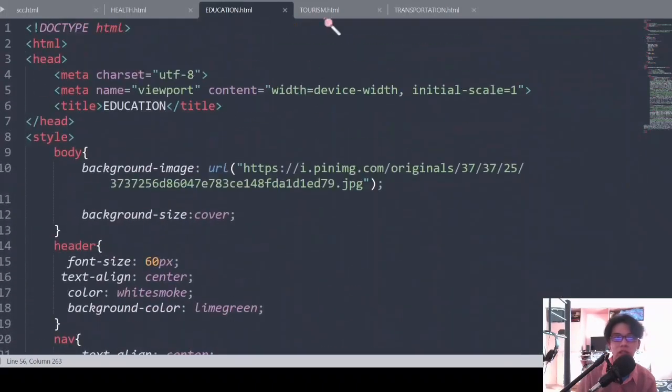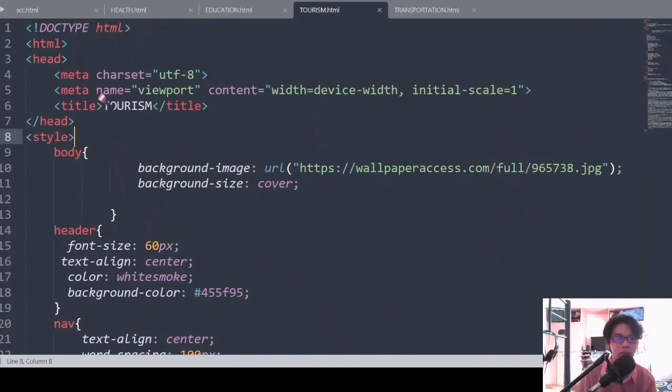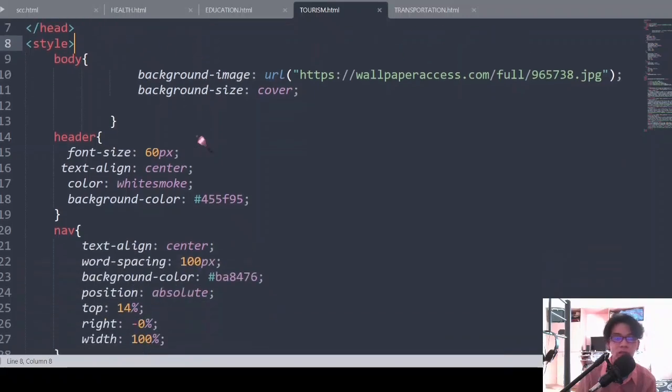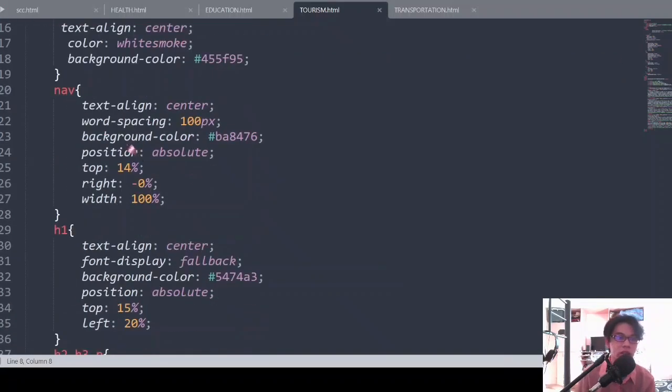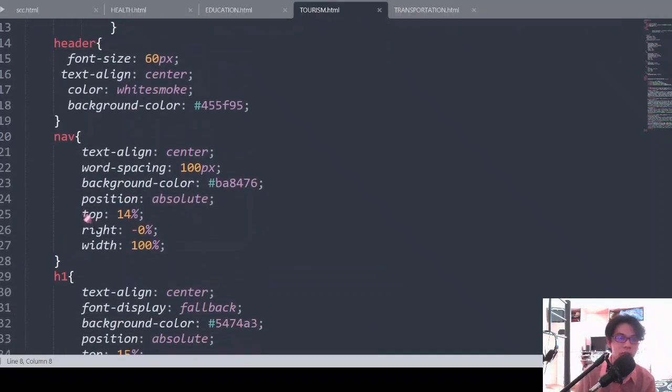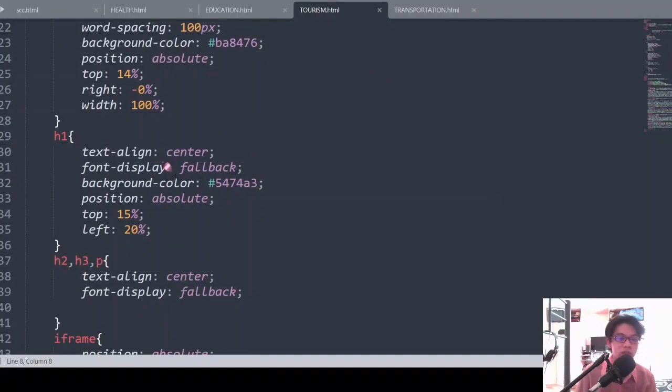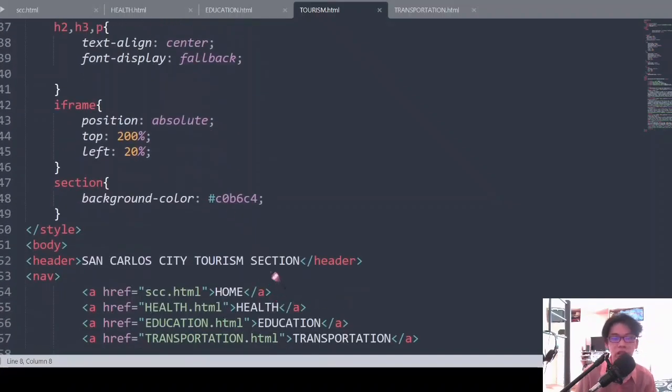Next is tourism, the fourth page. Same again, I titled it tourism. Here I put a background image and background size cover, of course. Then same with the other pages, I positioned it absolute with different background colors and positions. Then here I also have an iframe.